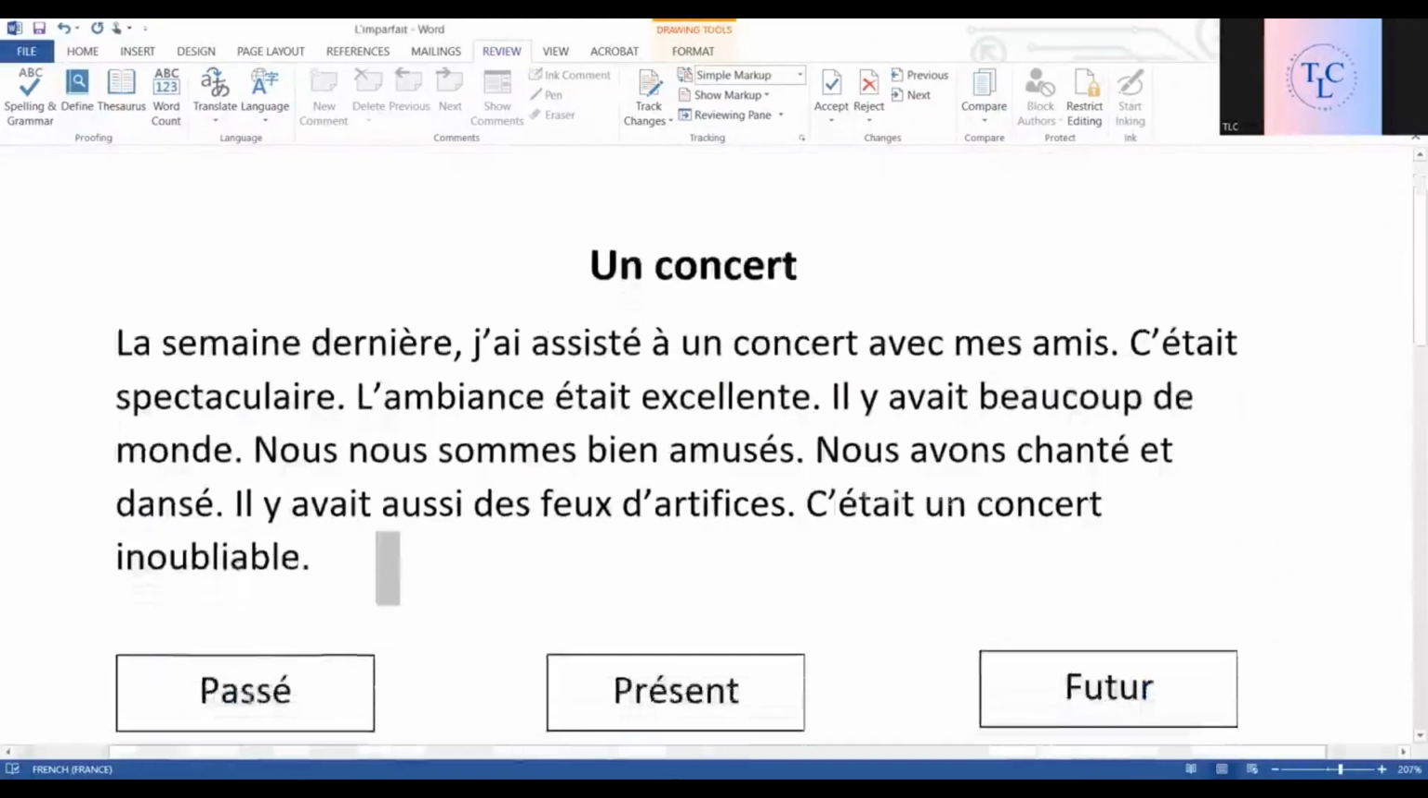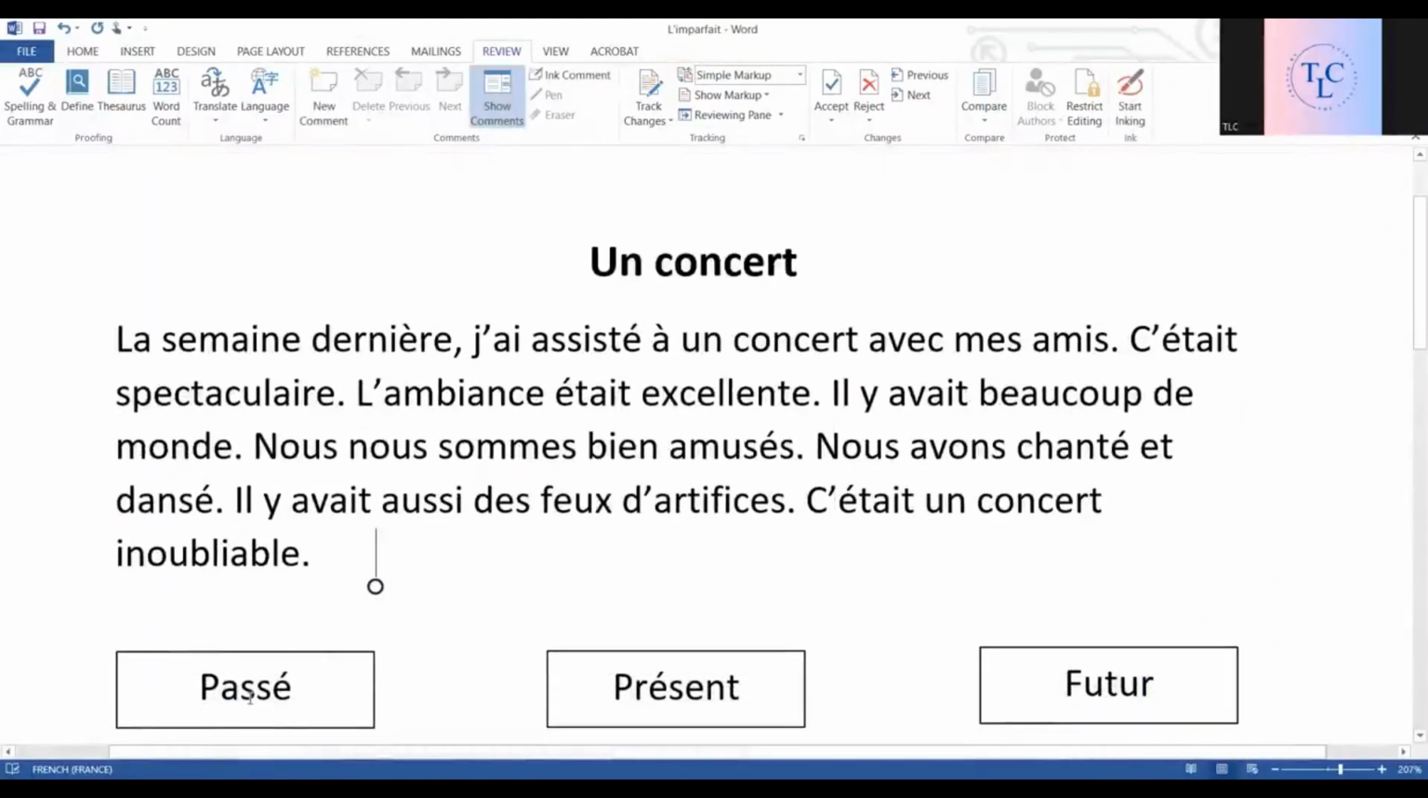Okay? Now, what do you think? Is this text in passé, présent, ou futur? Oui, c'est au passé. We have la semaine dernière, the indicator, the last week. Then, this is passé composé, j'ai assisté. Avoir, then participe passé. Again, here, être and participe passé. Here also, avoir and participe passé. So, this is passé composé. So, the text is in past tense.